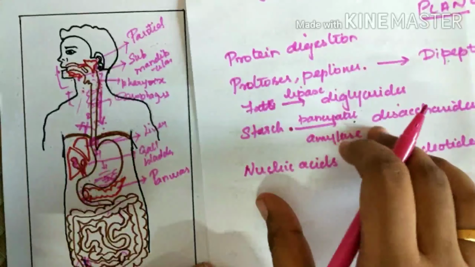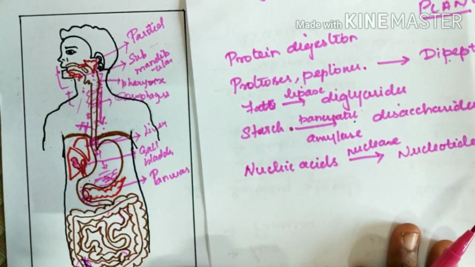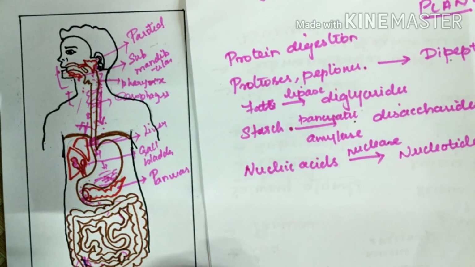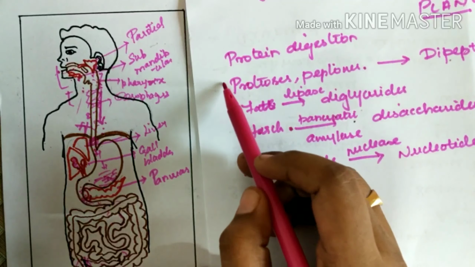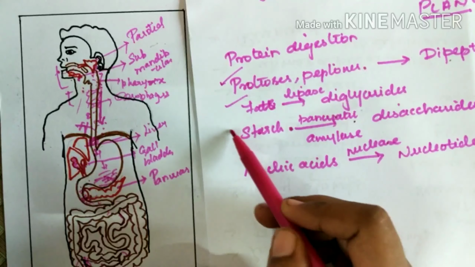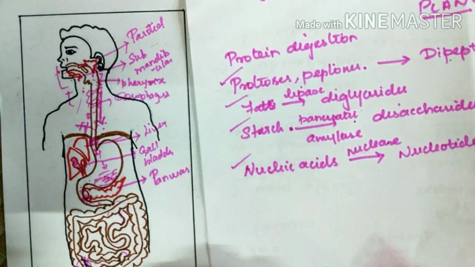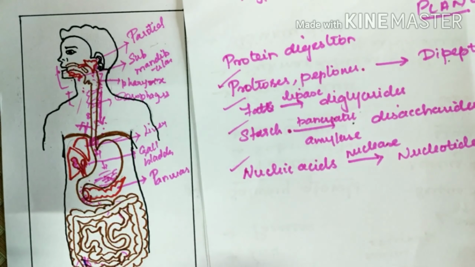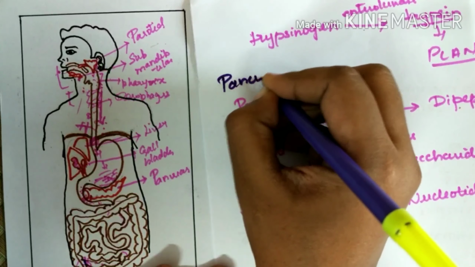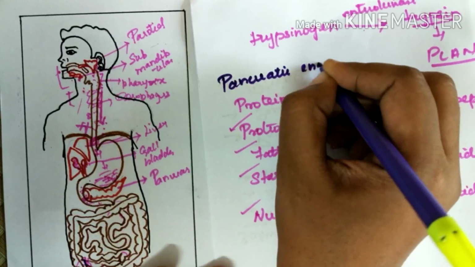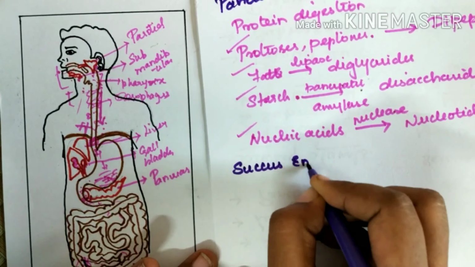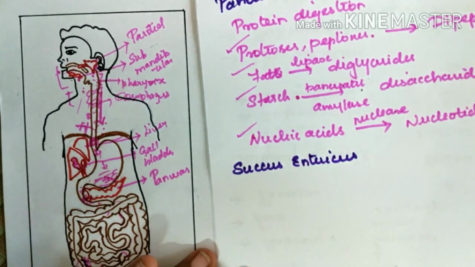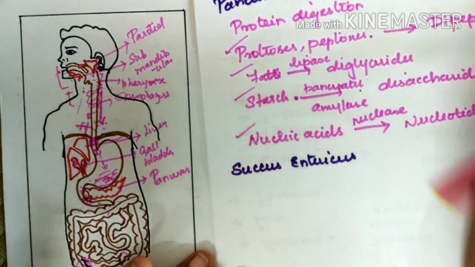Okay, the digestive enzymes. All these are pancreatic enzymes. So the activated enzymes from the pancreas break down proteoses, fats, starch, and nucleic acids. Then comes the enzymes of the succus entericus. So enzymes from succus entericus further simplify these products.